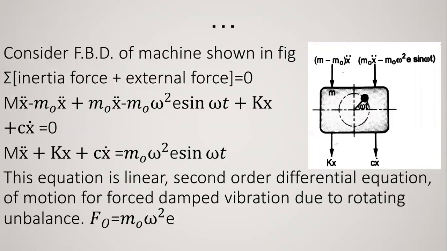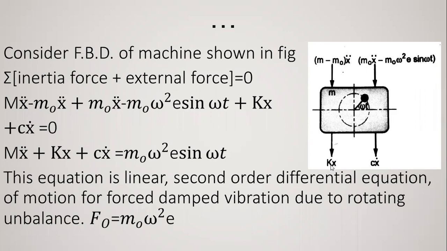Now we are going to take the free body diagram of the machine, the free body diagram for the mass which is suspended in the system, right. Here m minus m0 times x double dot is the inertia force generated for the mass. And m0 x double dot minus m0 omega square e sin omega t is the inertia force generated due to the displacement of the unbalanced rotating mass.